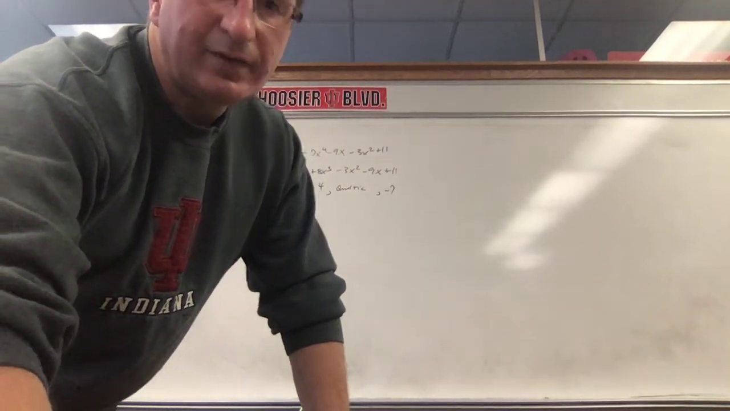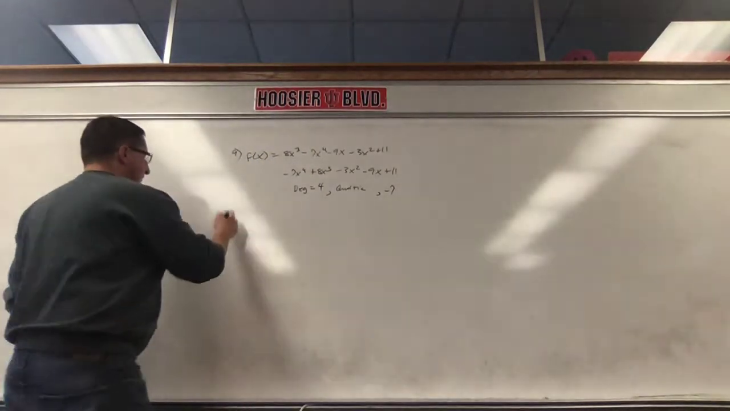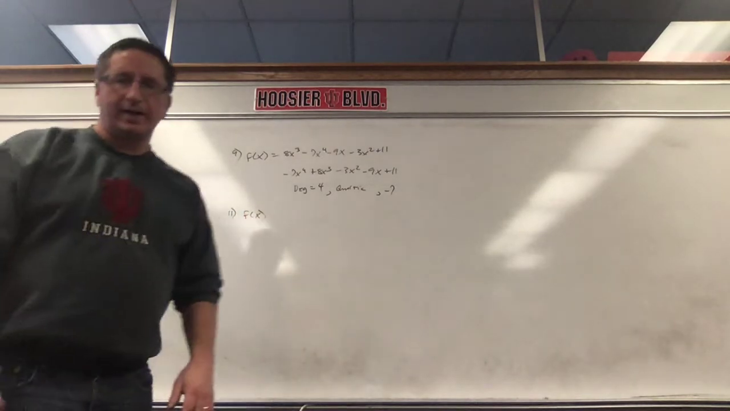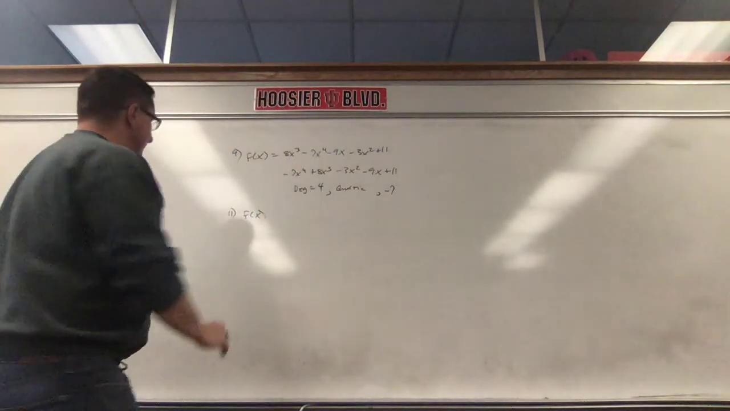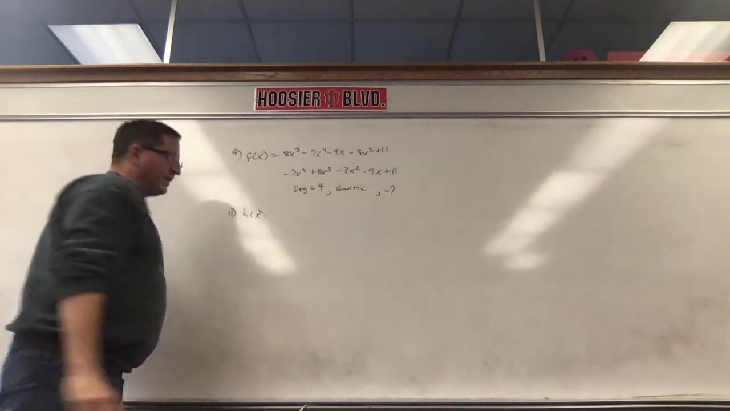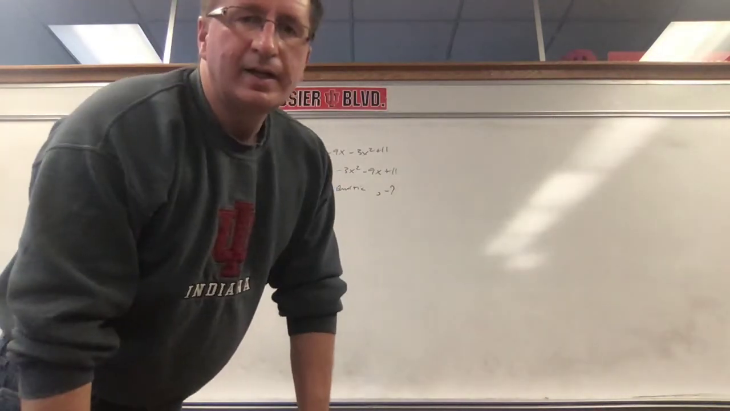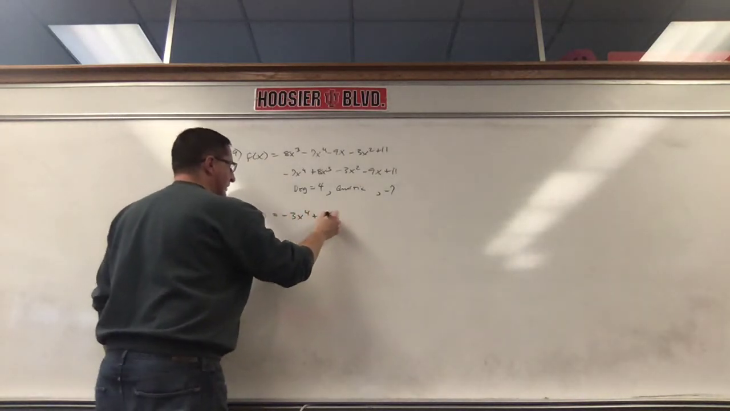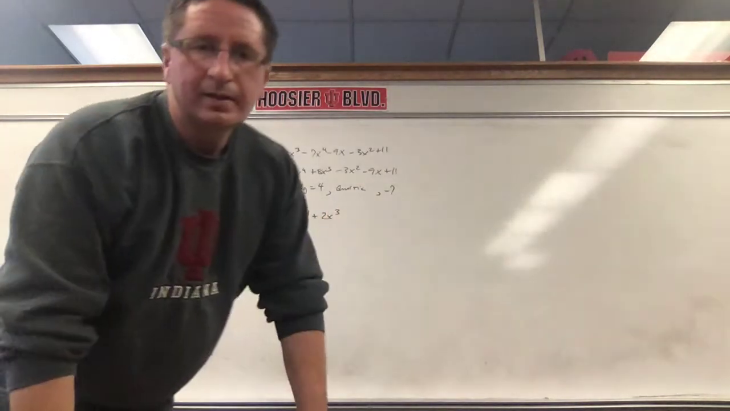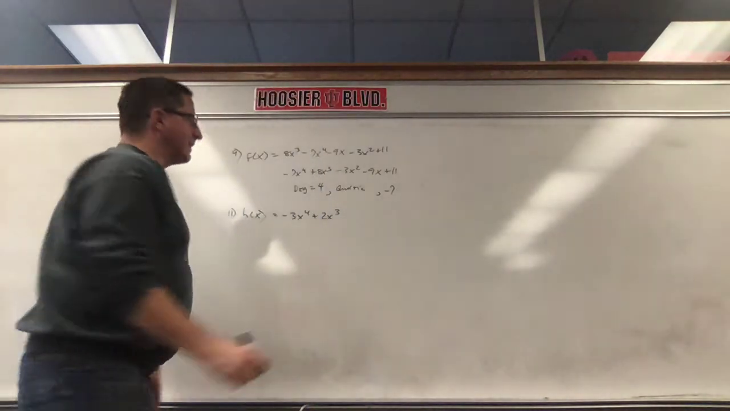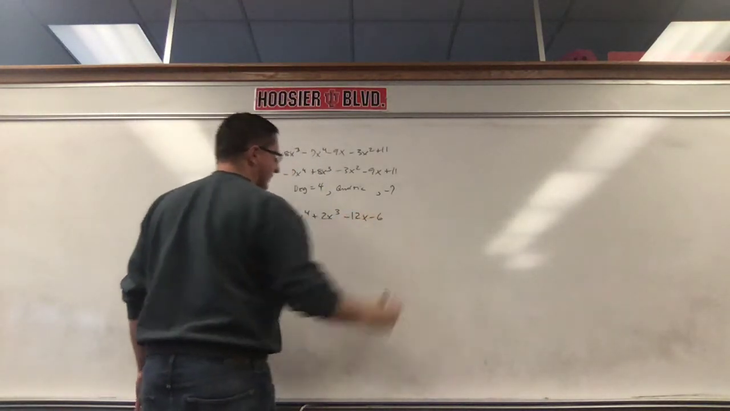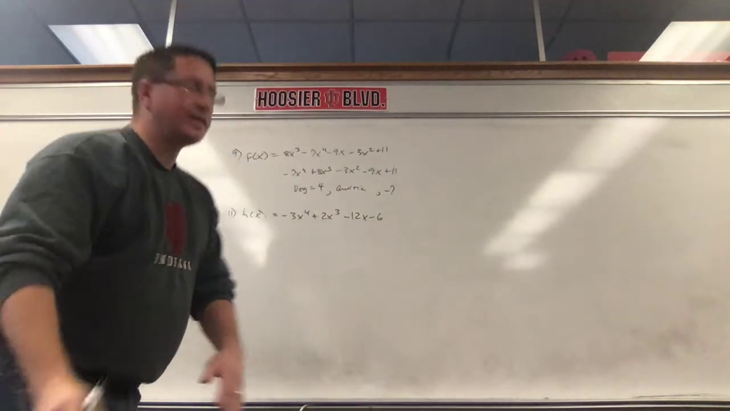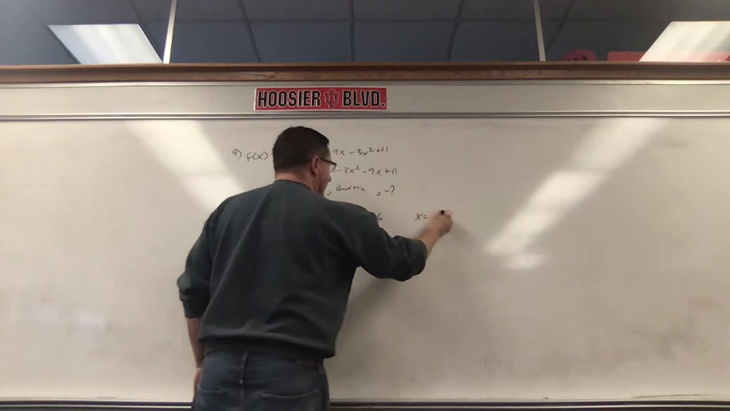Okay, number 11. You might need a calculator for these ones. They give us a function and ask us to evaluate it for a given value. So h of x is negative 3x^4 plus 2x^3 minus 12x minus 6. And they ask us to find the value when x is negative 2. So we simply plug in negative 2.